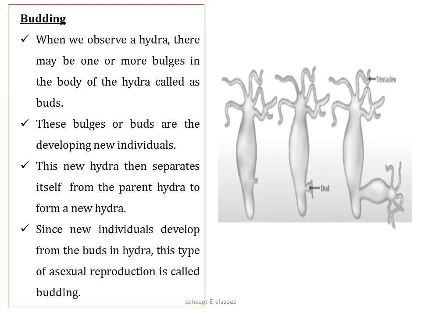When we observe a hydra, there may be one or more bulges in the body of the hydra, and these bulges are called buds. These buds are the developing new individuals. Then after it develops, the new hydra separates itself from the parent hydra to form a new hydra. Since new individuals develop from the buds in hydra, this type of asexual reproduction is called budding.